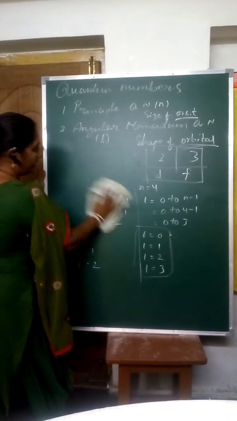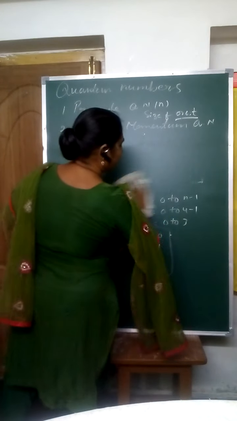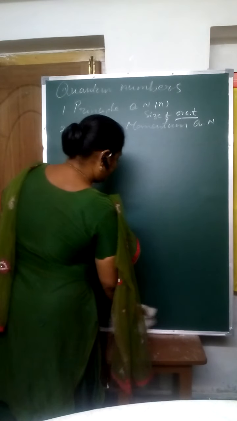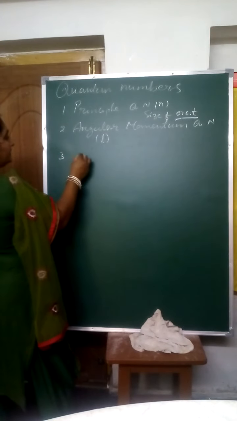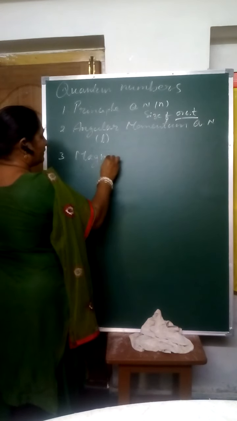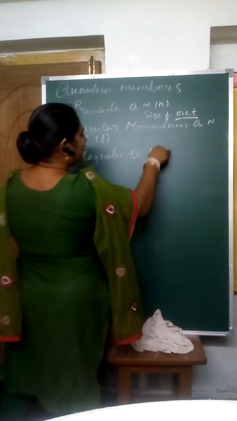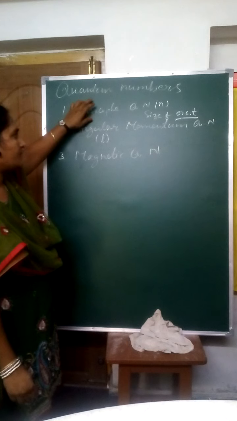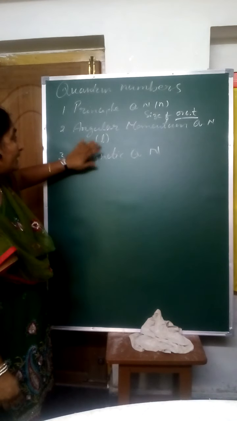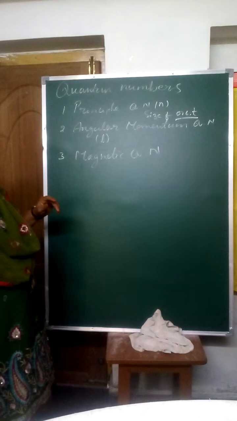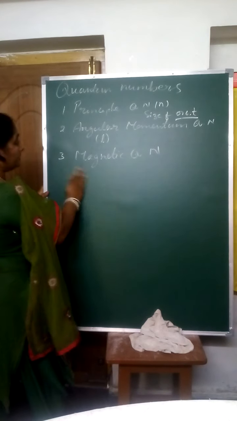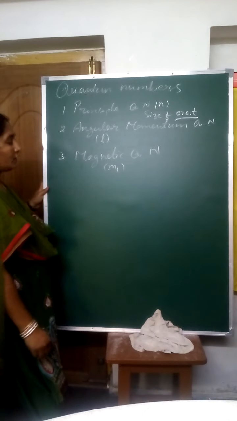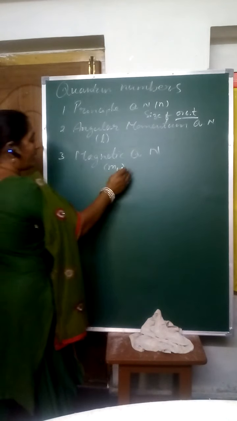Third one is very, very important and very simple. The third one is the magnetic quantum number. I already told you the angular momentum quantum number depends upon the principal quantum number, and the magnetic quantum number depends upon the angular momentum quantum number. The magnetic quantum number is denoted with ml.